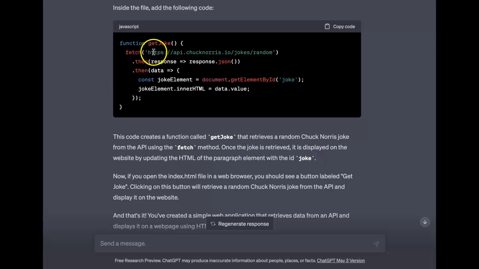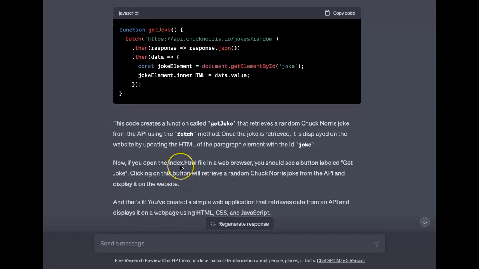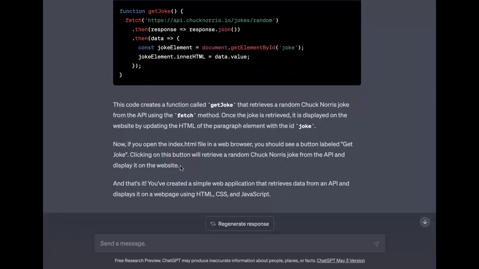Well, it looks like once it gets this response, we take the response and we place it into our HTML document paragraph with the ID of joke. So it's just telling us what the code does. Now if you open the index HTML file in a web browser, you should see a button labeled get joke.